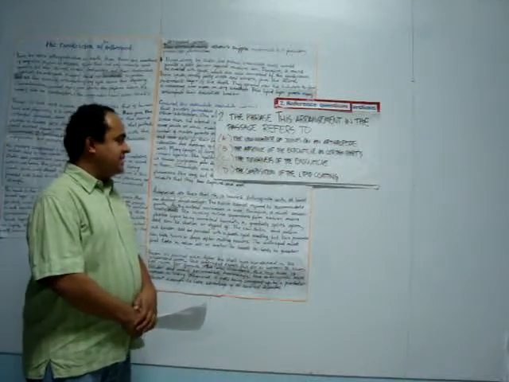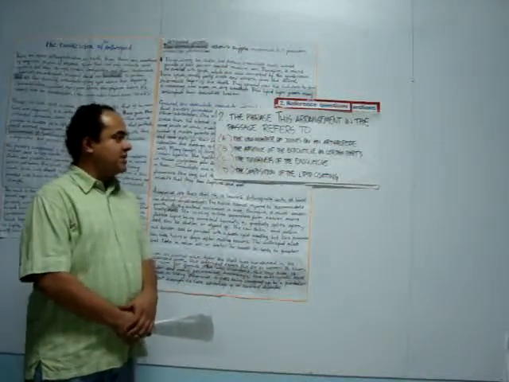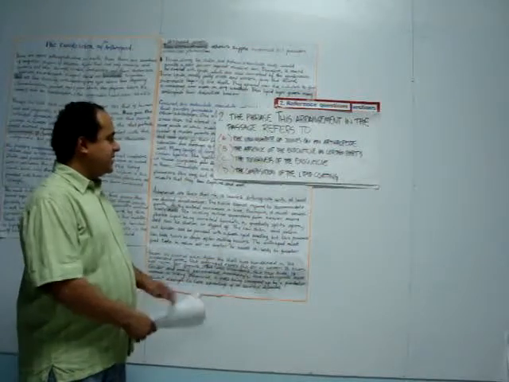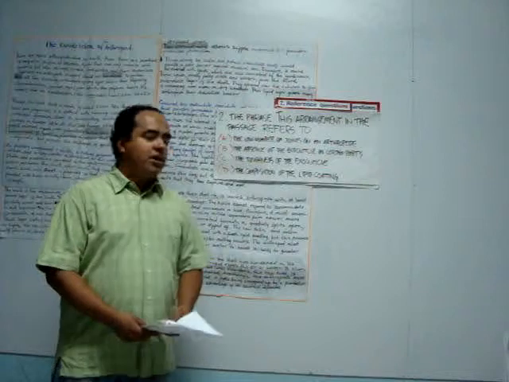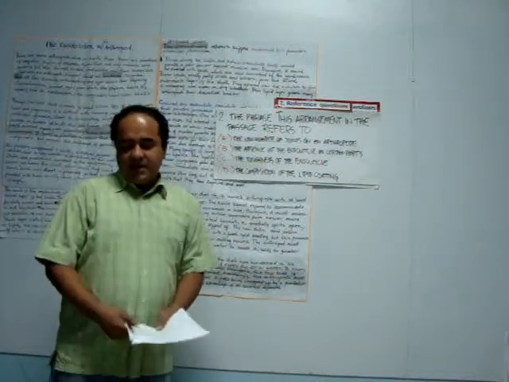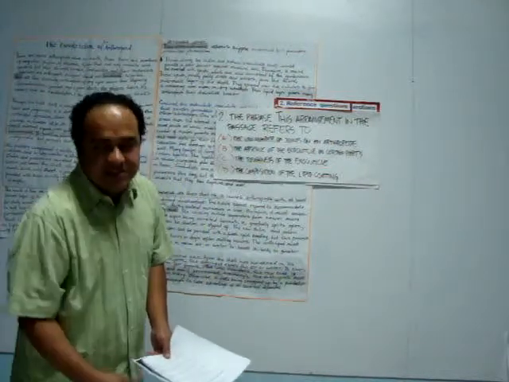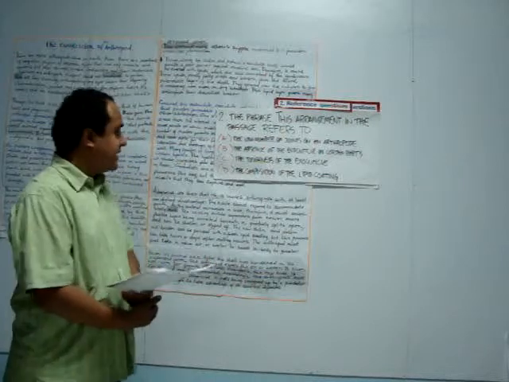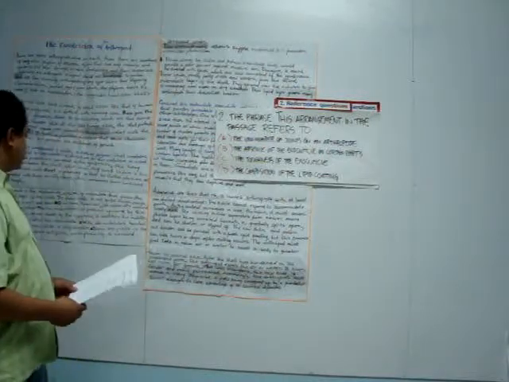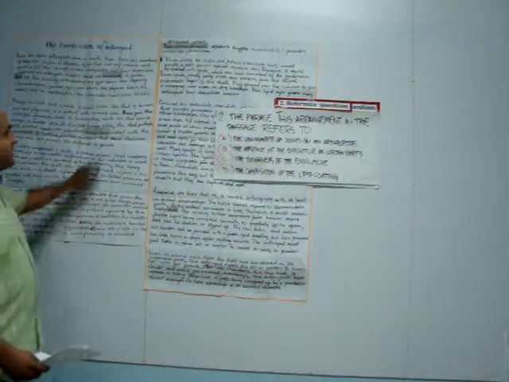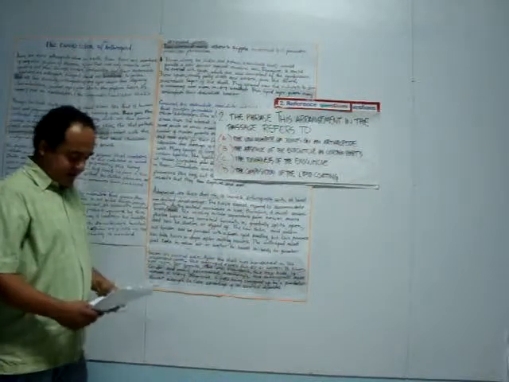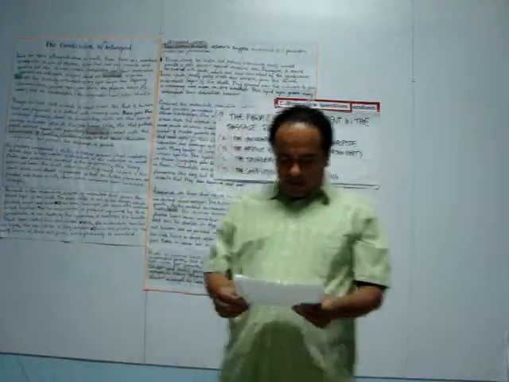B, the absence on the exocuticle of certain parts. C, the toughness of the exocuticle. And D, the composition of the lipid coating. In spite of the fact this reading is a little technical, we have to analyze this paragraph over here. It starts here and then over there.